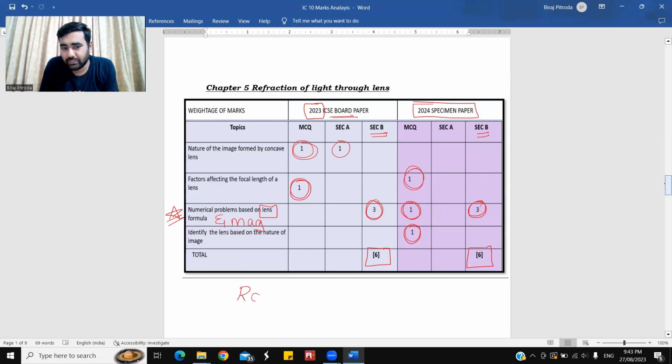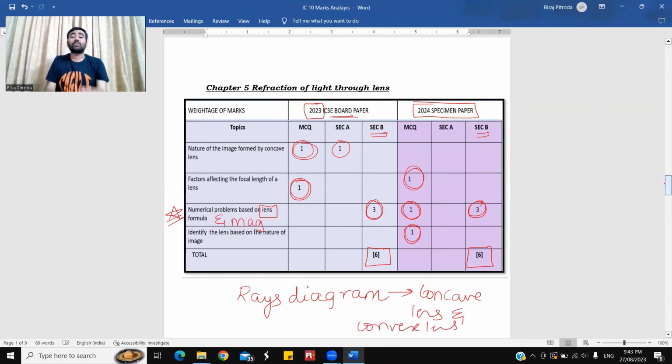Ray diagrams are missing, students. Please don't forget the ray diagrams here. I have a gut feeling that this year definitely 1 ray diagram is expected for this, a ray diagram for both concave and convex lens. Since we know that this year the paper is going to be more analytical and application based, they can give us an incomplete ray diagram, or they can give us a situation. From that incomplete ray diagram, we will have to complete the rest of the ray diagram. Okay? Let's go with the 6th one.